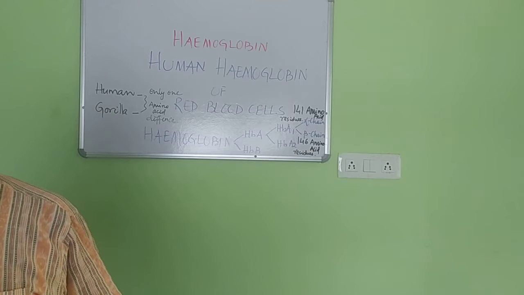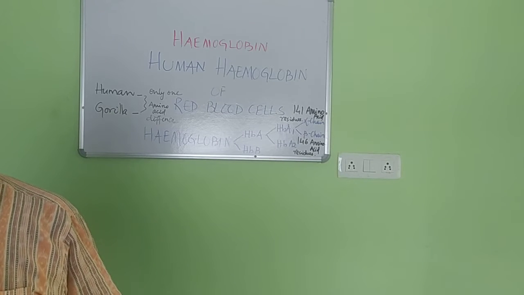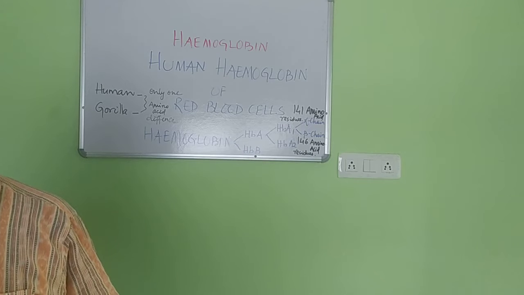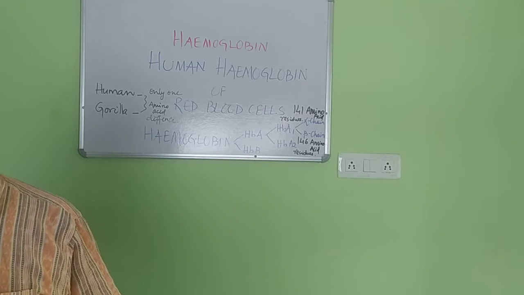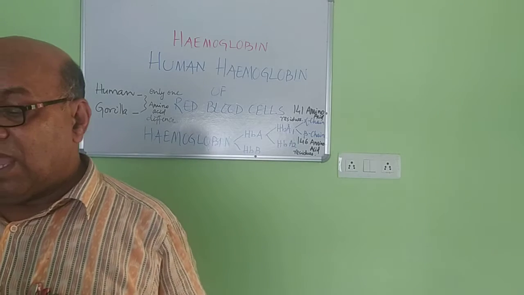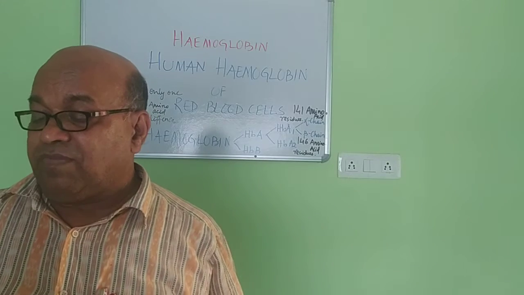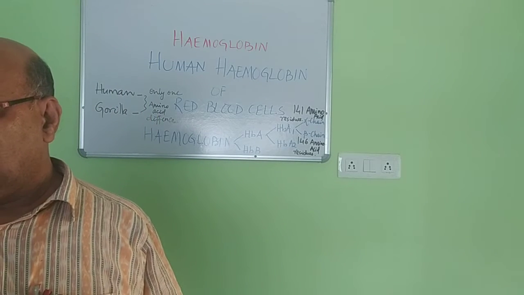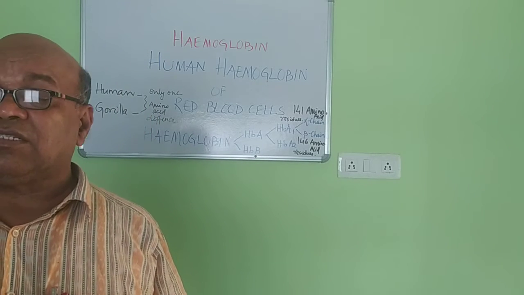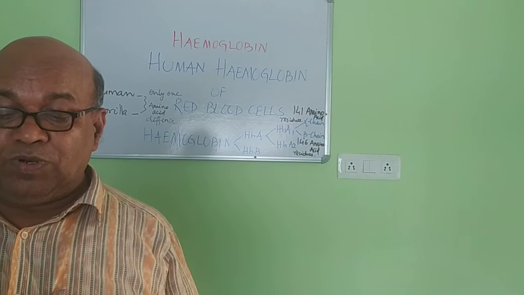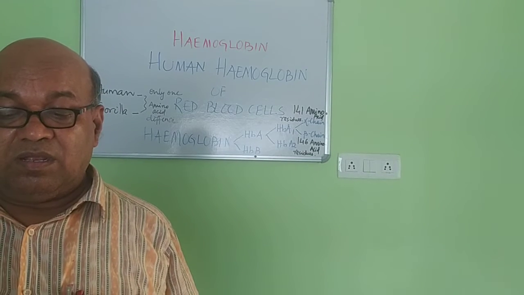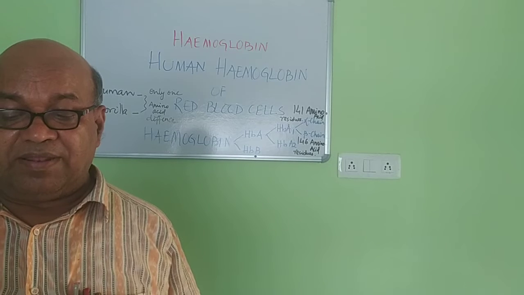Between humans and pigs, there is a difference of 19 amino acid residues in the alpha chain. Okay, and between the rabbit and the human being, there is a difference of 26 amino acid residues.